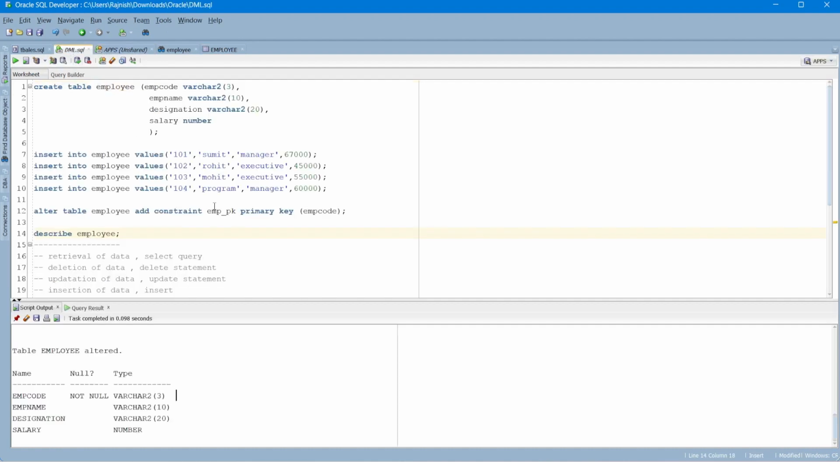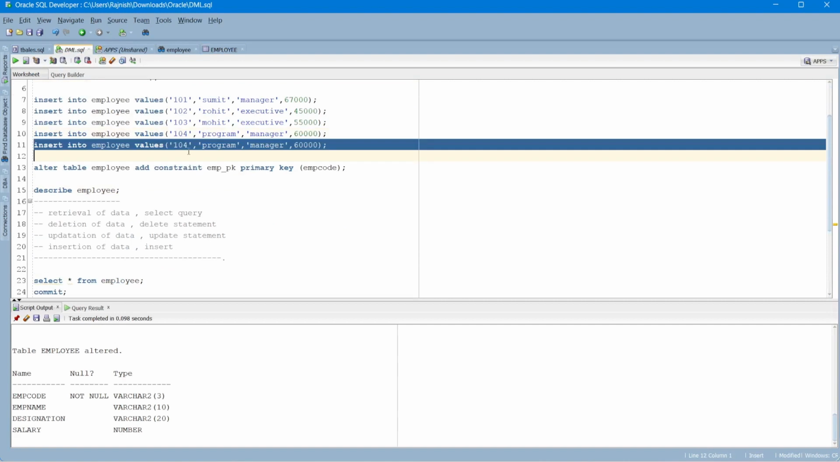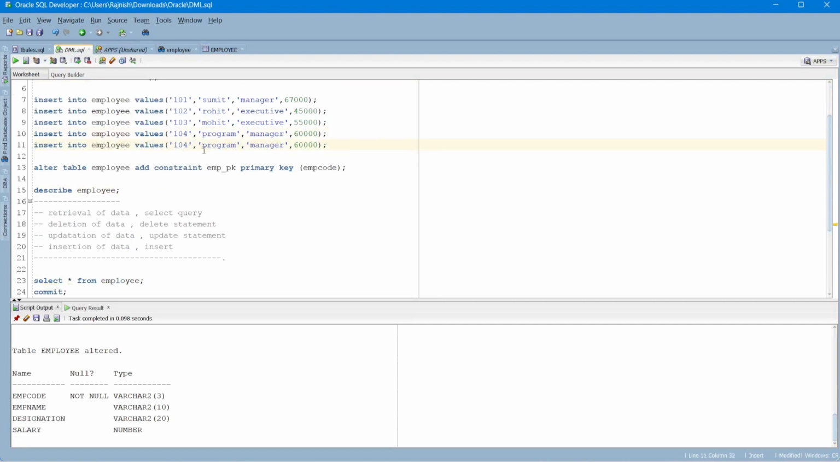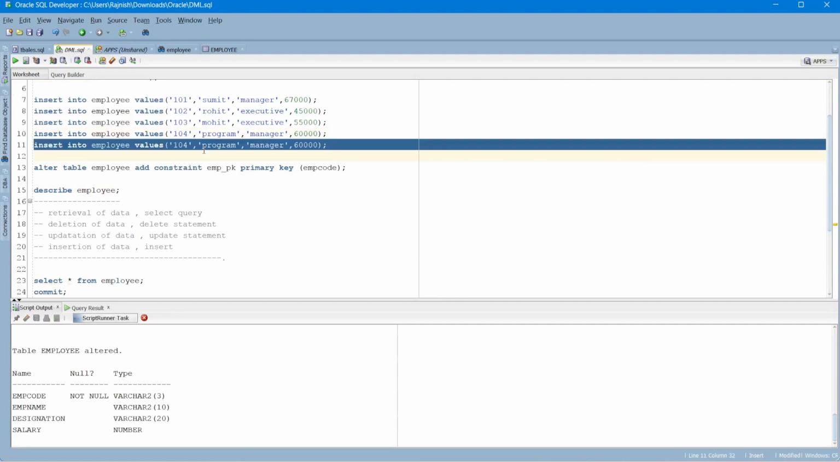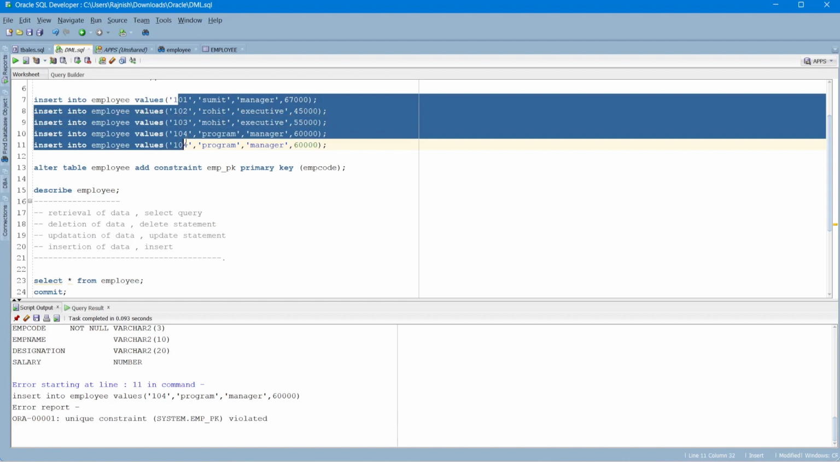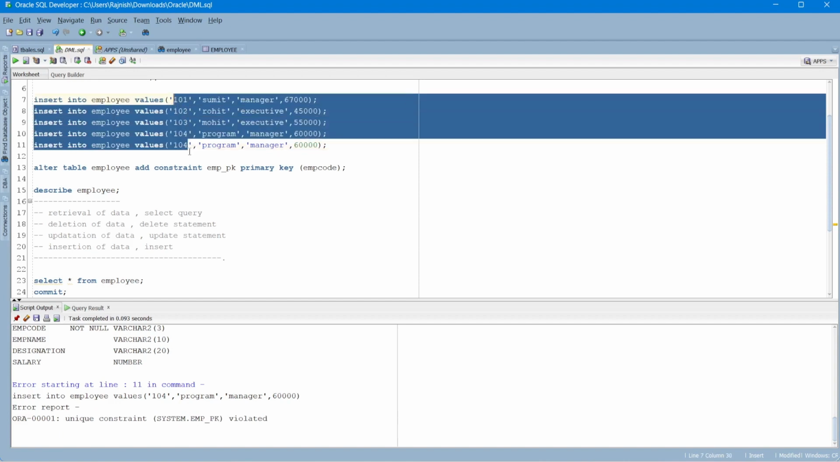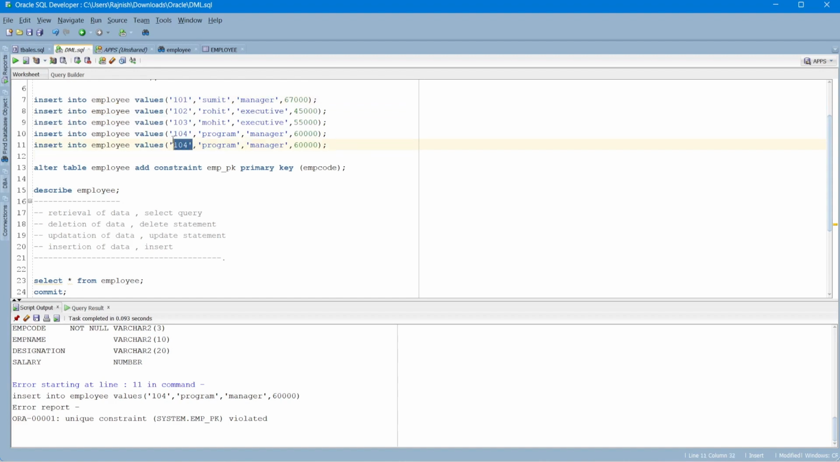Now I want to insert a duplicate record in this table. The same record I will try to insert. Okay, let's see what error it will give. So as you can see here, unique constraint violated. So it is saying this column must have unique data. If I try to insert duplicate records, it will give me an error. So this is what we saw here.